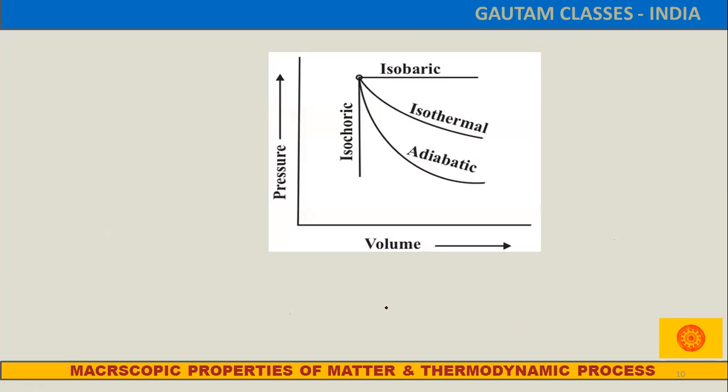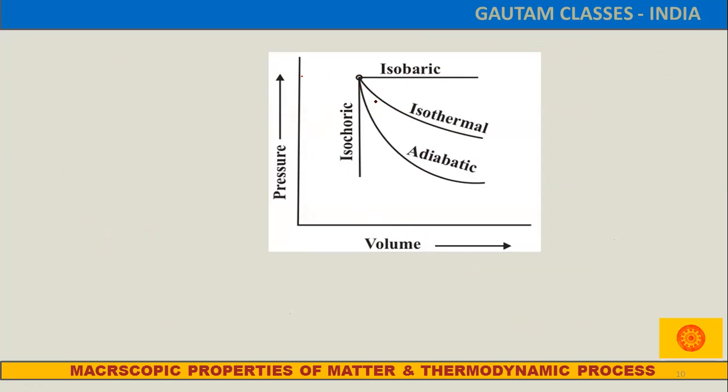Here I have drawn the graph of pressure versus volume. In an isobaric process there is no change in the pressure; pressure remains constant and the other quantity changes. In an isochoric process there is no change in the volume; volume remains constant.